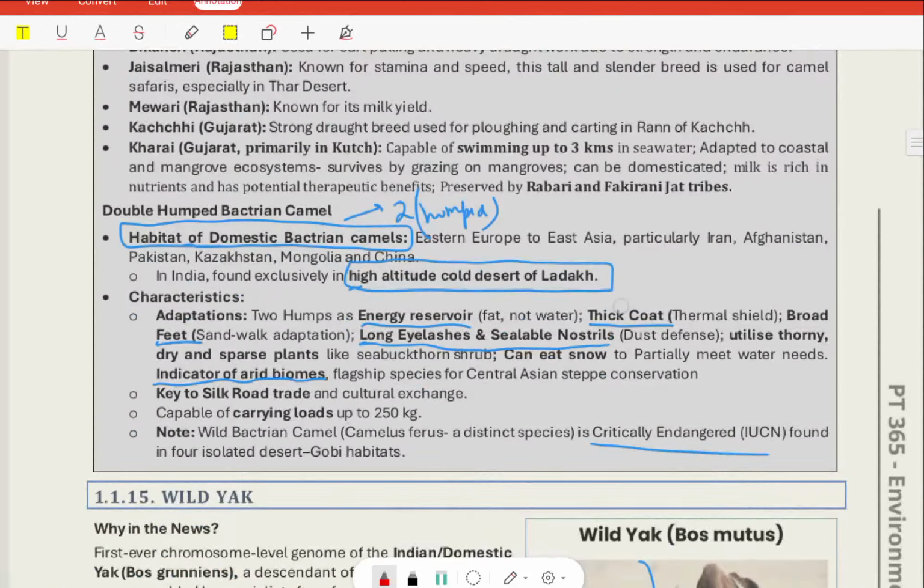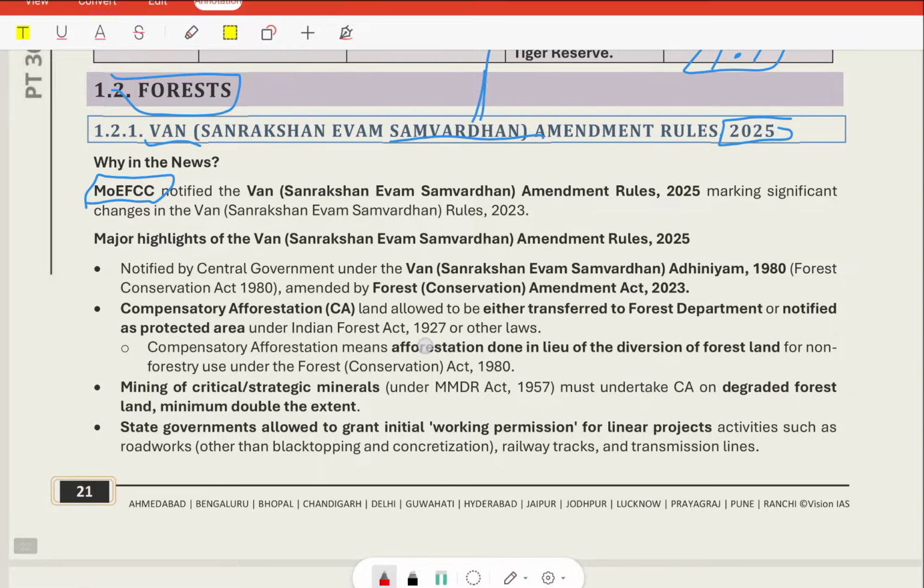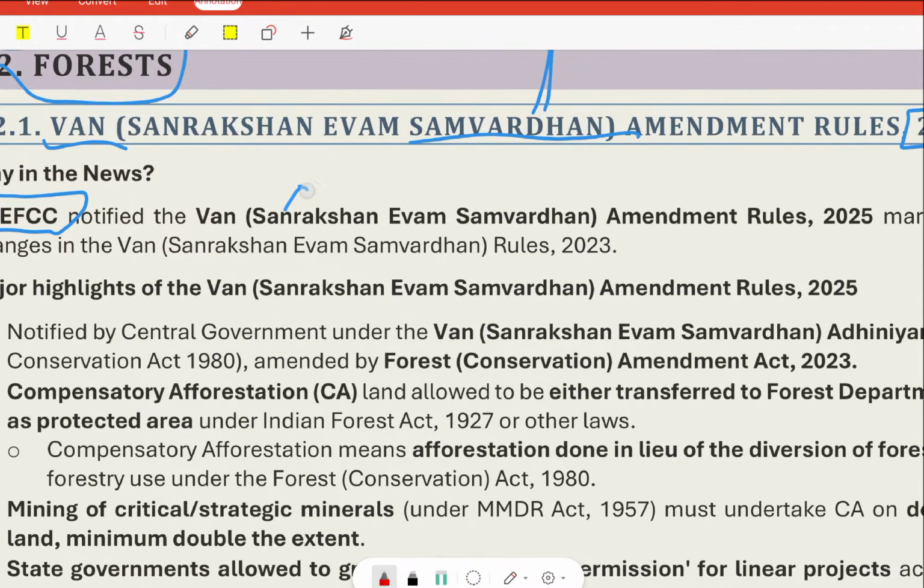The other points cover the areas of forest. The recent one is the Van Sanrakshan Evam Samvardhan Amendment Rules 2025. The Ministry of Environment, Forest and Climate Change notified the Van Sanrakshan Evam Samvardhan Amendment Rules, marking significant changes. Sanrakshan means here protection, and Samvardhan means conservation.